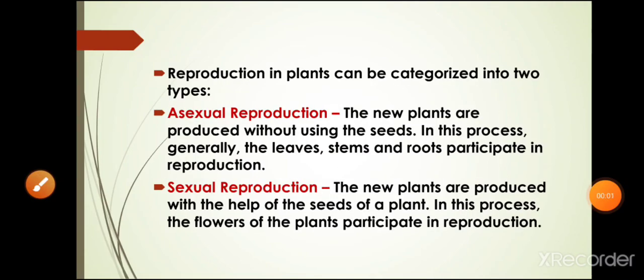So, students, different organisms reproduce in different ways. In plants, there are two different methods of reproduction, that is asexual reproduction and sexual reproduction. Now, what is asexual reproduction? This is the type of reproduction in which new organisms are produced by plants without seeds. And what is sexual reproduction? It is the type of reproduction in which new organisms develop from seeds.